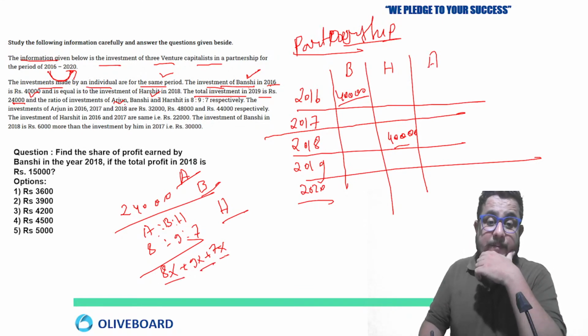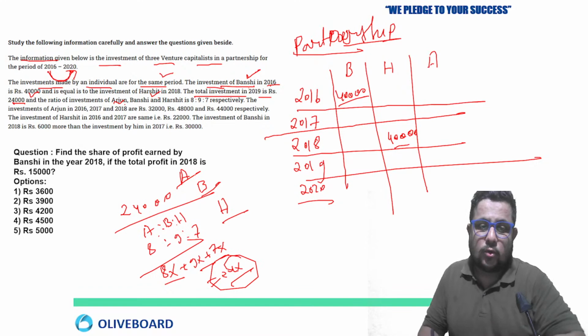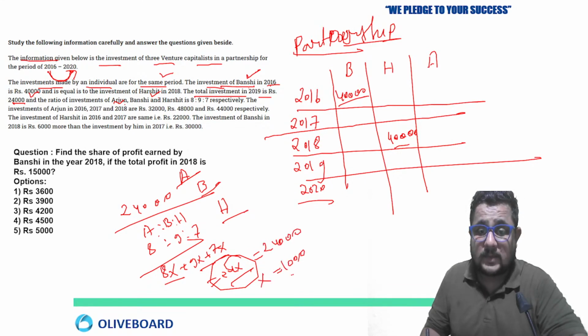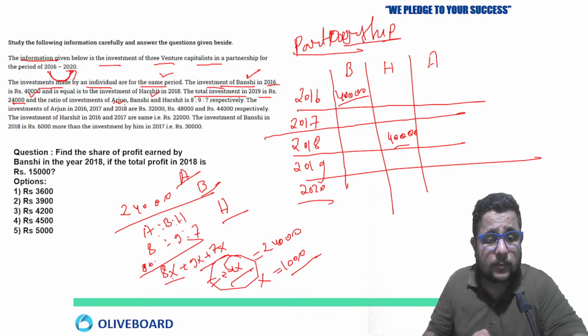8x plus 9x plus 7x, we will get 24x. Clear? 24x. So Arjun's total sum is what? 24x, which is given. So 24x is equal to 24,000. So x is equal to 1,000. If x is equal to 1,000, then 8x, Arjun's amount, will be 8,000.